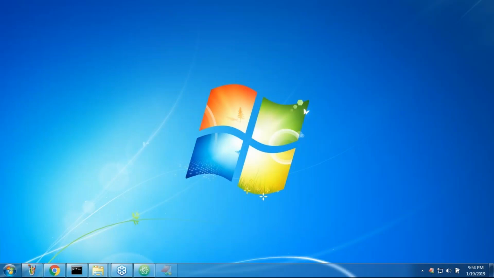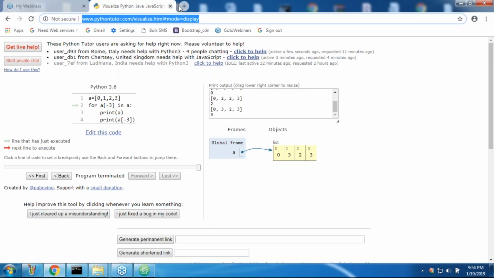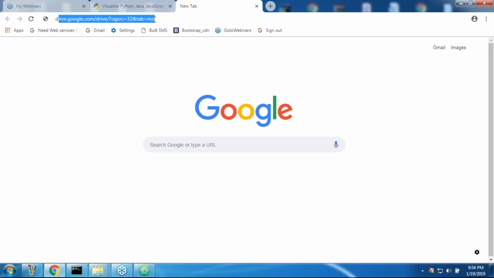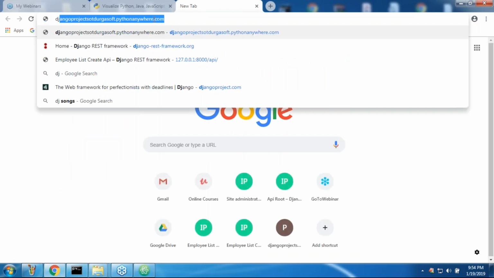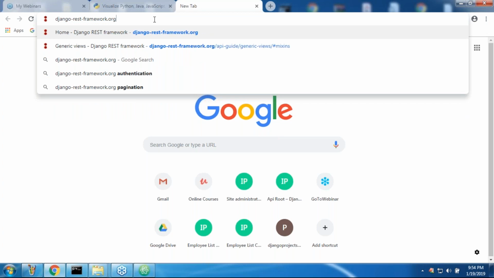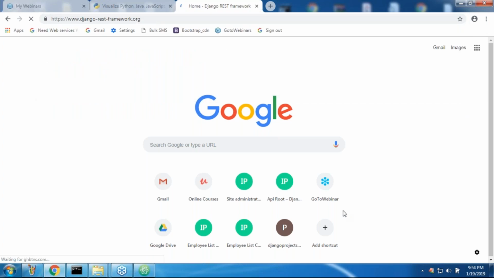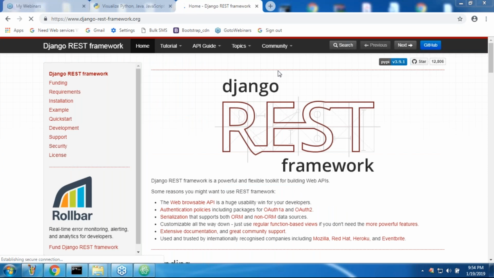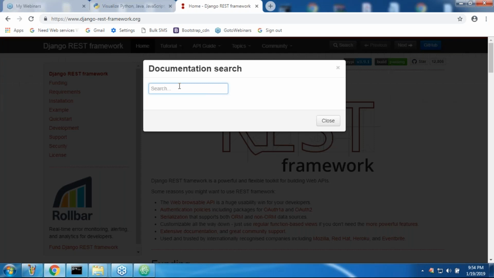Now I have one small doubt, sir. What is our website name for Django REST framework? Can you please confirm, sir? I forgot. Django REST framework. Can you please confirm? django-rest-framework.org. Sir, a beautiful website to get the documentation, everything. Here I'm just taking a search, ListAPIView, like this. Just one minute, it will take some time. This website always takes time for the search operation.